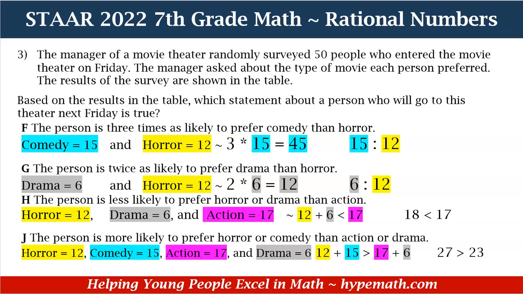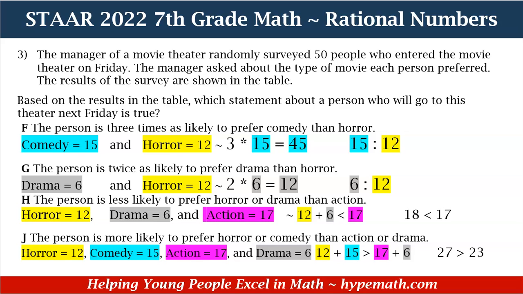Let's look at G. The person is twice as likely to prefer drama than horror. For drama, that's equal to 6, and for horror, it's 12. Now, if we're to determine if there are twice as many people that will prefer drama, we have to multiply the value we have for drama, which is 6. 2 times 6 is equal to 12, okay? So it would have been 12 on the right hand side.